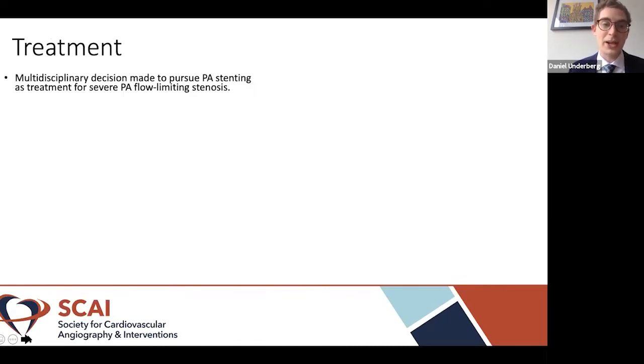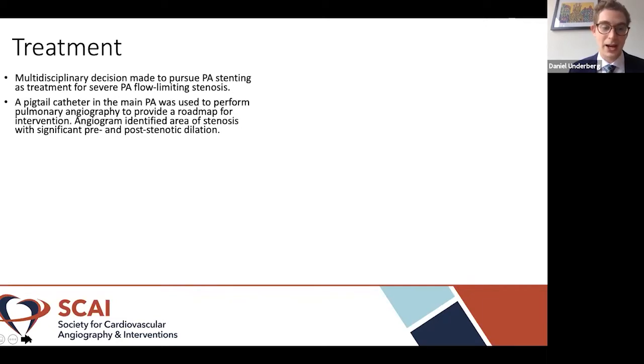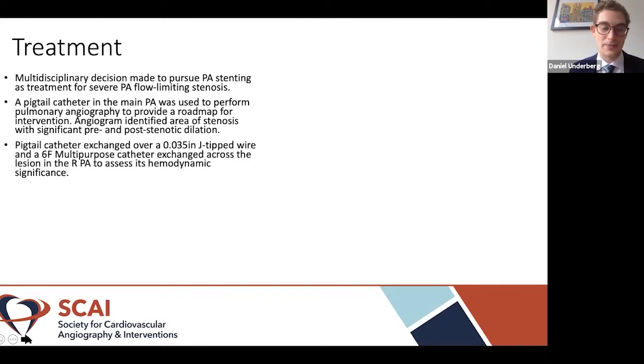So at this point, a multidisciplinary decision was made to pursue PA stenting as a treatment for severe PA flow limiting stenosis. The first step in the procedure was that a pigtail catheter was inserted into the main PA and was used to perform pulmonary angiography in order to provide a roadmap for intervention. The angiogram identified the area of stenosis with significant pre and post stenotic dilation.